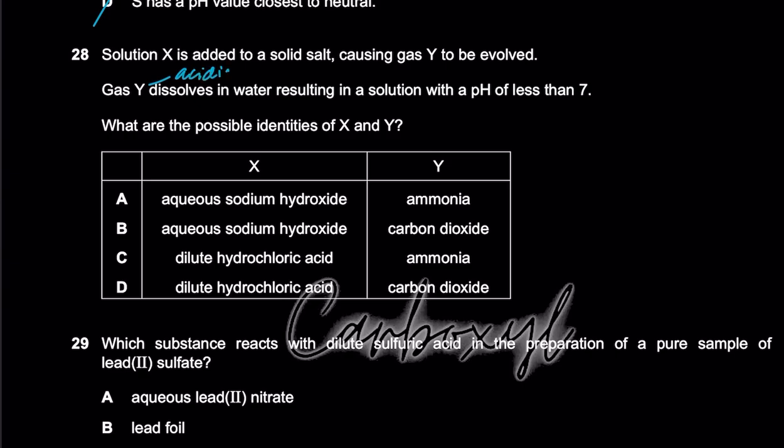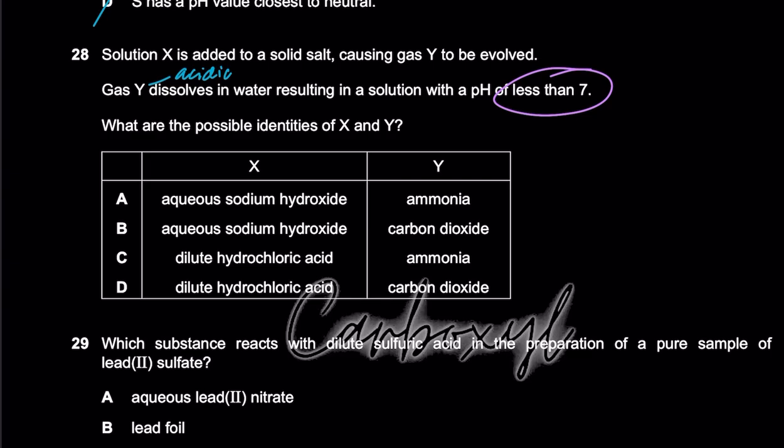See, annotate. मैं जैसे annotation कर रहा हूँ, as I'm reading the question, I'm also annotating it, right? So मैं भी ऐसे साथ-साथ information पढ़ रहा हूँ और साथ-साथ उसको understand कर रहा हूँ. So gas Y dissolves in water, resulting in a solution pH less than 7. That means all the pHs less than 7 means that it's going to be acidic. Be it a weak acid or a strong acid, we don't care about that. We know that it's going to be acidic. Gas Y acid. ठीक है, acidic है.